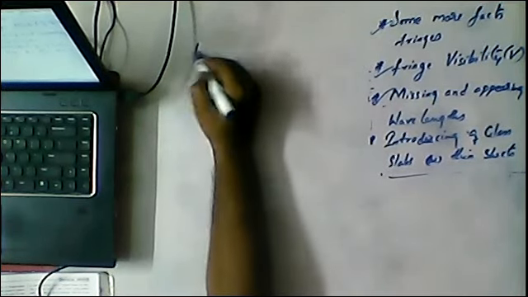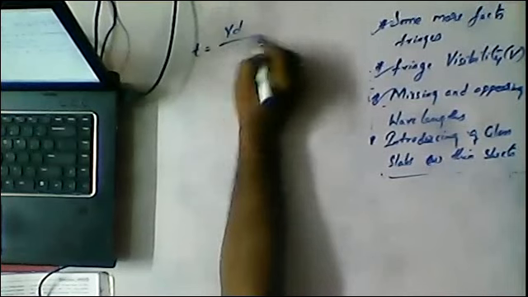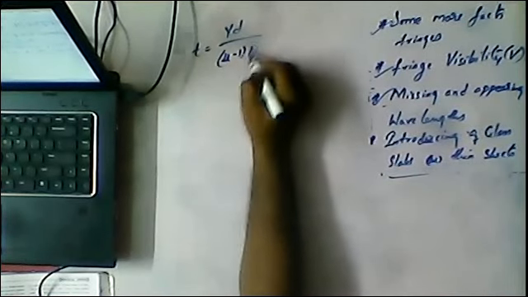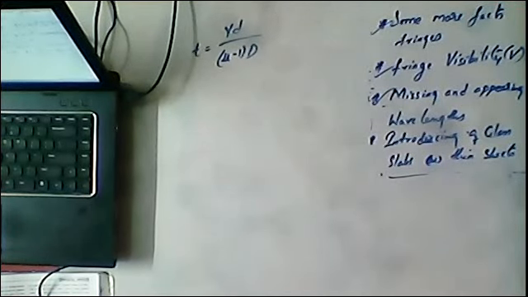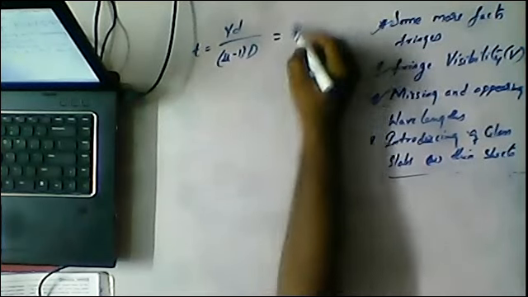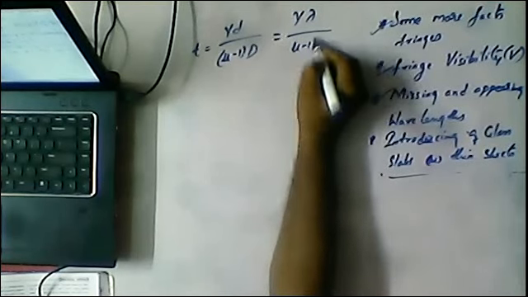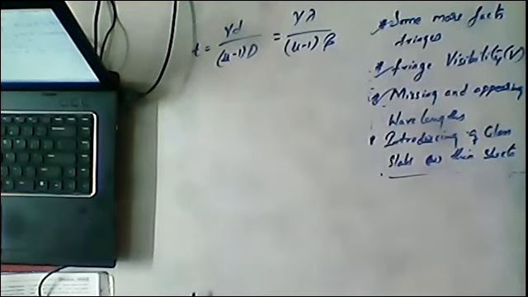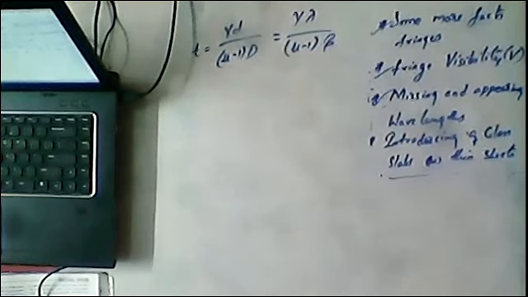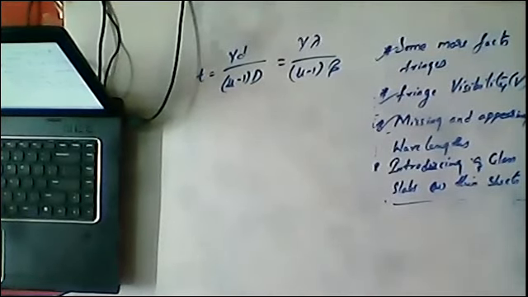Okay, guys. So you have understood how the thickness of the glass slab and the lateral shift will be found using the different formulas. The formula for the thickness can be written as t = y d / ((mu minus 1) D). Or we can also write this as y lambda / ((mu minus 1) beta). This is the formula for the thickness of the glass slab.